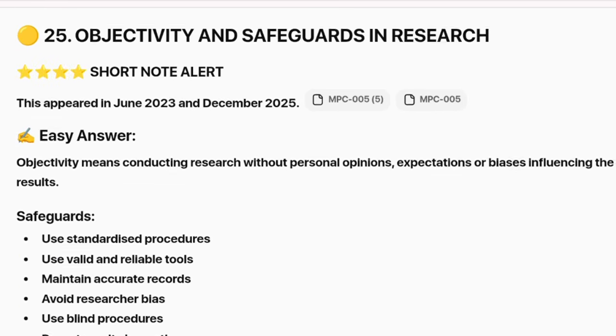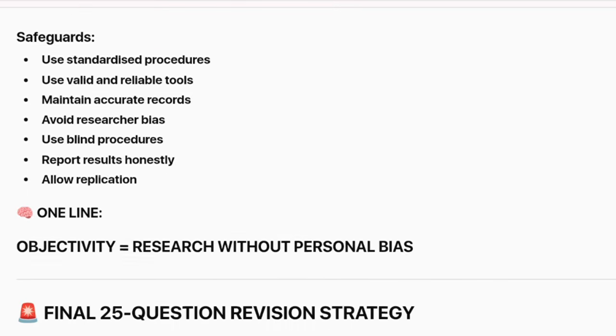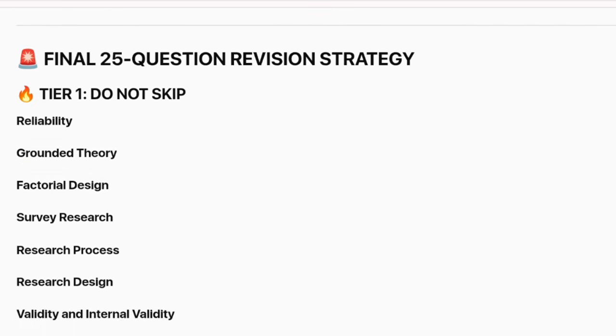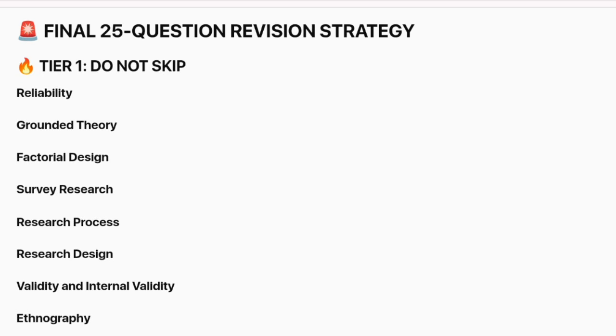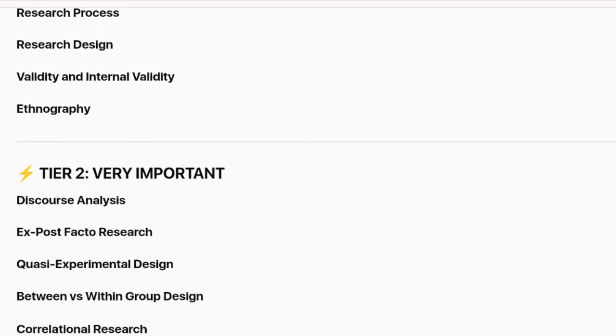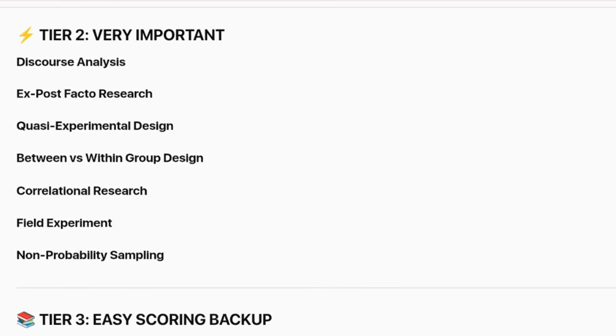One final tip: do not try to memorize every answer word by word. Learn the definition, remember the headings, and understand the basic meaning. In the exam, explain each heading in simple words and keep your answer properly structured.